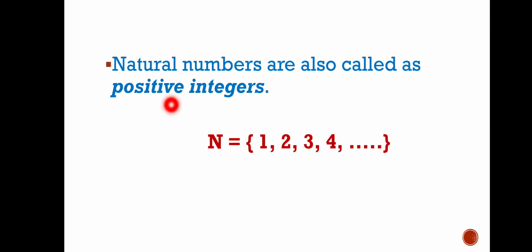See, the natural numbers are also called positive integers. Why? All the numbers in this set are greater than 0, and they are not fractions or decimals, they are complete numerals. So, they are called positive integers. We know very well that any number which is greater than 0 is called positive, right? So, natural numbers are also called positive numbers or positive integers.